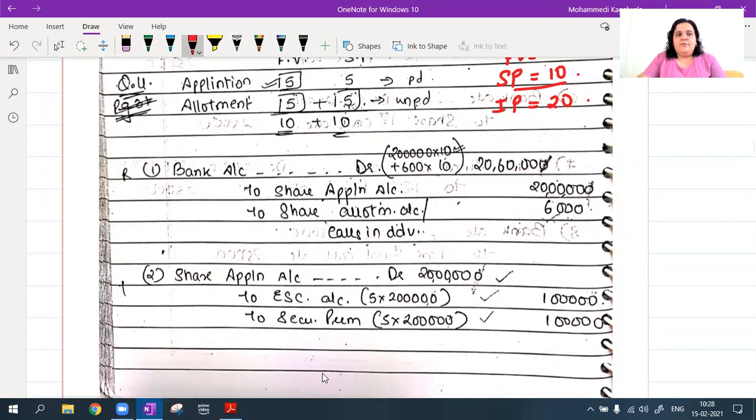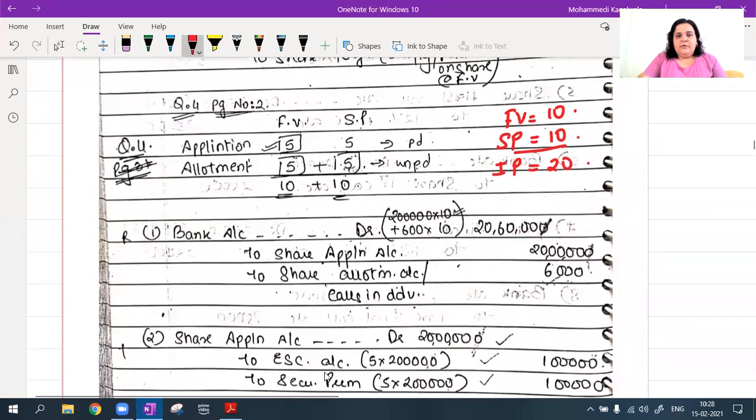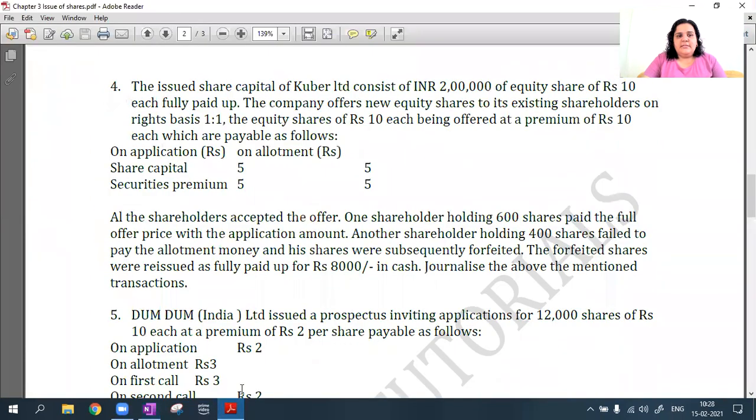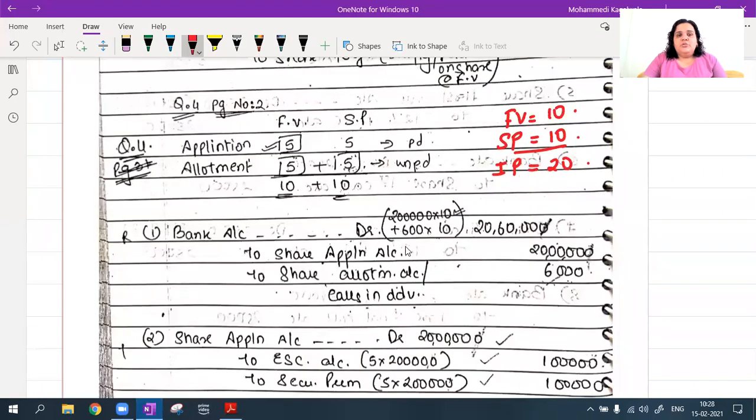Okay, so first I start with my application stage. All right, now how many shares are there? 2 lakh shares. Okay, so 2 lakh shares in the bank account, I will get rupees 10 on my application stage. 10 rupees I will get. Why? Because I'm collecting 5 on face value and 5 on securities premium.